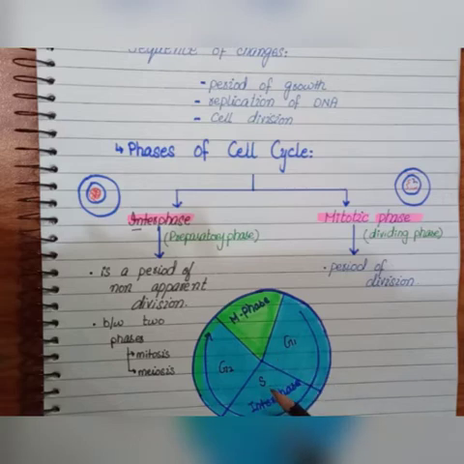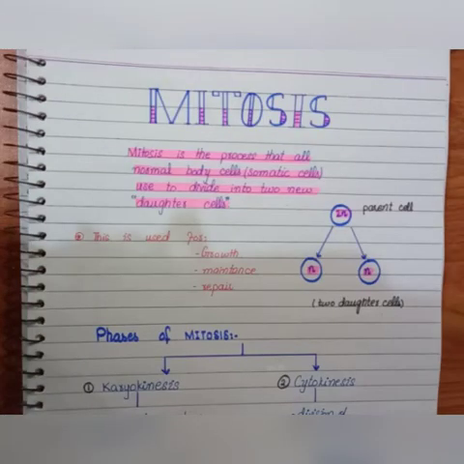In this video, we are discussing the mitotic phase or dividing phase. That's why it is also a period of division. So let's start. What is the mitotic phase? Mitosis is the process that all the normal body cells, that is somatic cells, use to divide into two daughter cells.